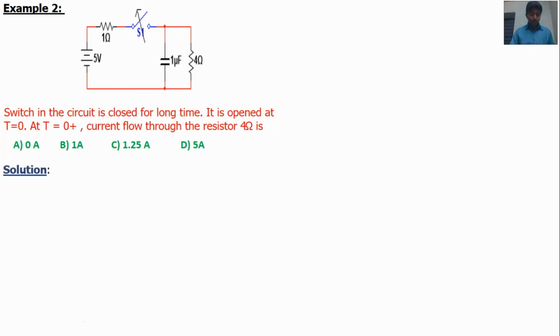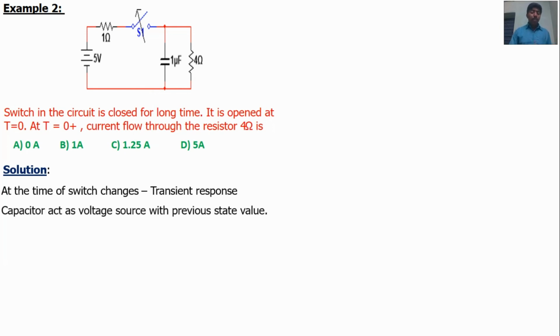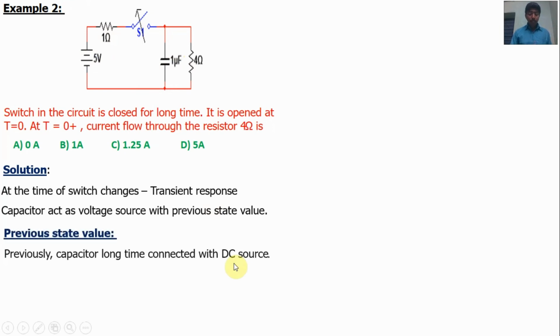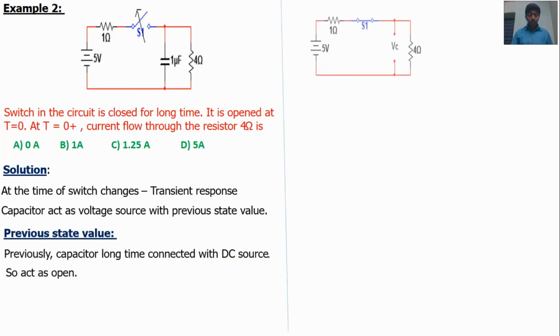Okay, how's that? At the time of opening, transient response. So transient response means we know that capacitor acts as a constant voltage source with previous state value. Previously, the capacitor long time connected with 5 volt source, so it acts as open. So replace the capacitor by open. Now what will be the voltage across the capacitor? Voltage across the capacitor is parallel with the 4 ohm resistor, so voltage across the capacitor is equal to voltage across the 4 ohm resistors. So find the voltage across the 4 ohm resistors.